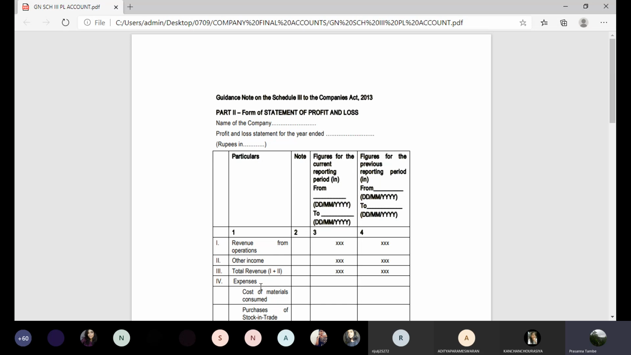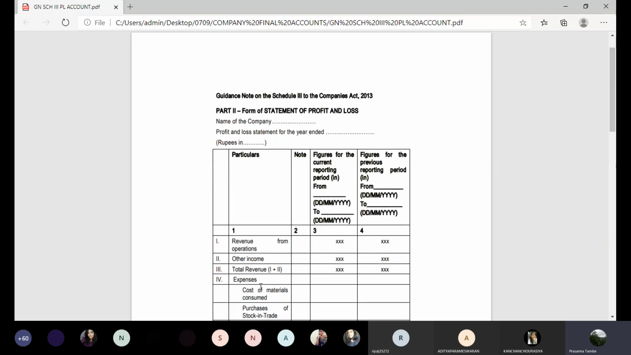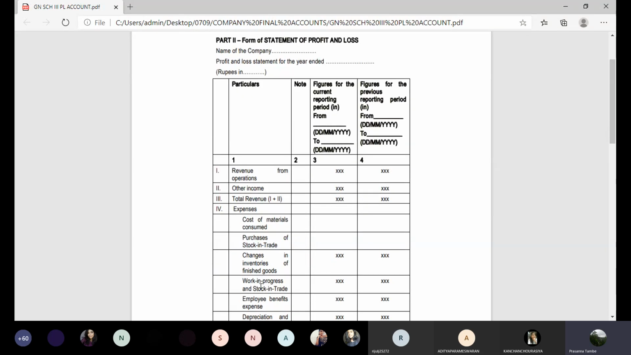You have to provide the name of the company, the period for which you are preparing the P&L account, and rupees, whether you are giving actual rupees or in thousands or in lakhs, and then two columns, current year's data and previous year's data. Just like in the balance sheet, here you are giving the amounts for the current year and comparative numbers for the previous year. The first heading in P&L account is revenue from operations. Whatever is your revenue from operations, your main activities will be shown here. We will see what details are required separately, but for the time being, this is just a reference.